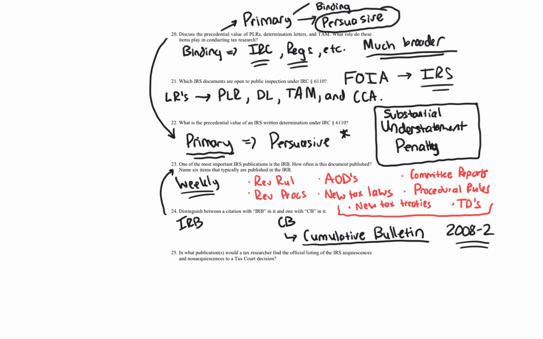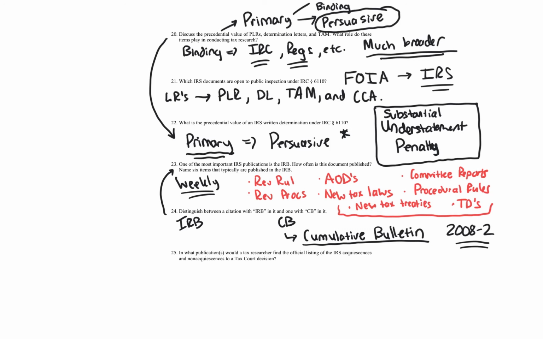So when you have a revenue ruling or Rev Proc, and we'll talk about citations later because citations are so important, you're going to notice that it's going to reference the IRB if it's past 2008-2, because that's the last Cumulative Bulletin. So if it's 2009 or later, you can't have a Cumulative Bulletin. Keep that in mind. But if it's pre-2008, you can have Cumulative Bulletin, and you can have either citation. If it's during 2008, it depends on where it fell in the year.